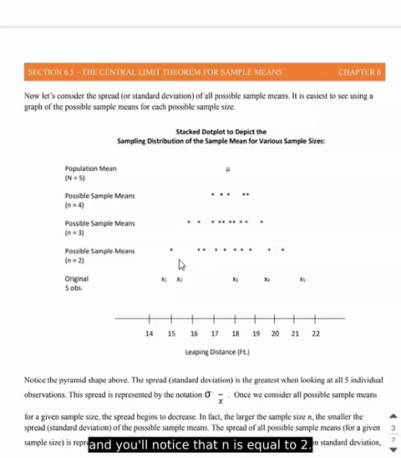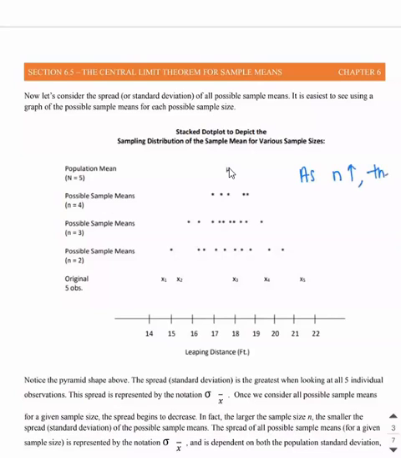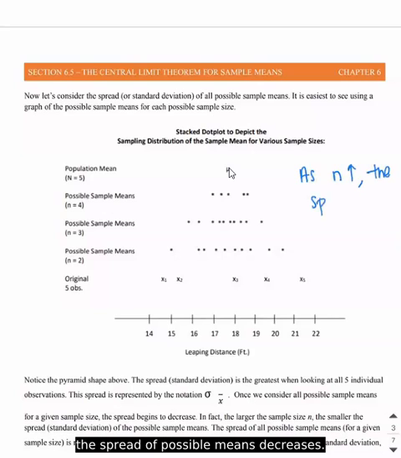And you'll notice that when n is equal to 2, the spread is really quite large. When n is 3, it's a little bit smaller. When n is 4, it's even smaller. And when it is 5, it's the same. So we would say that as the sample size increases, the spread of possible means decreases.